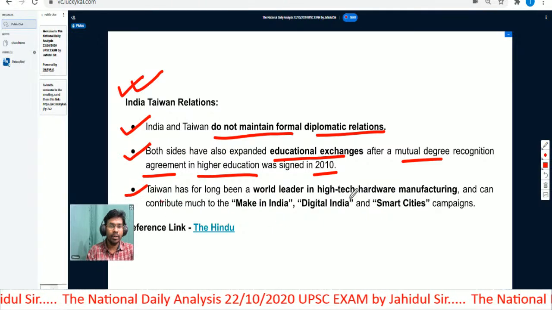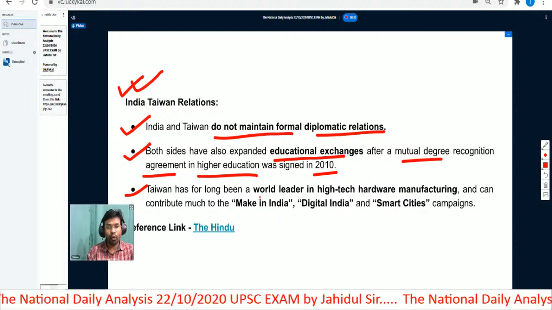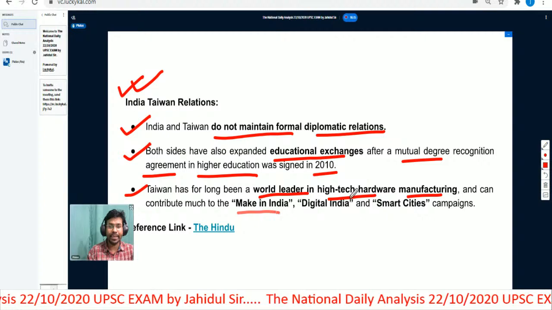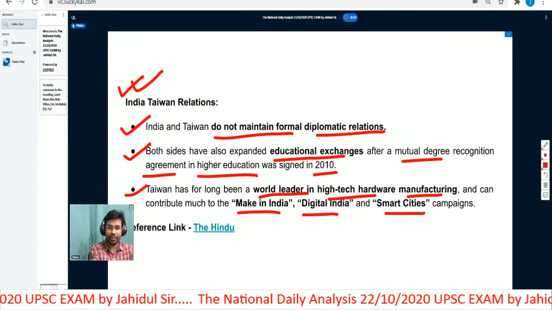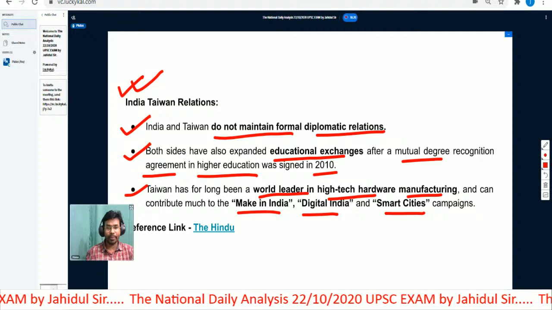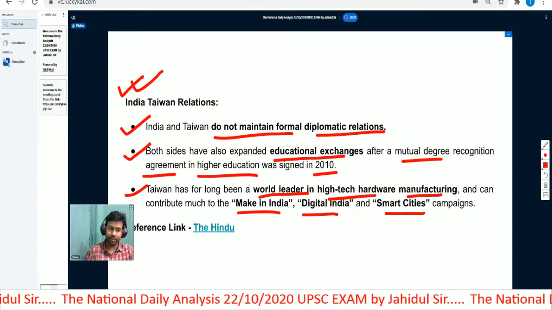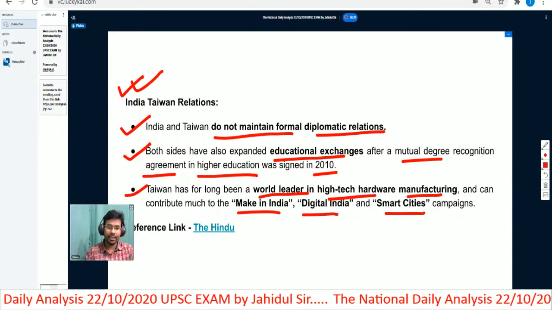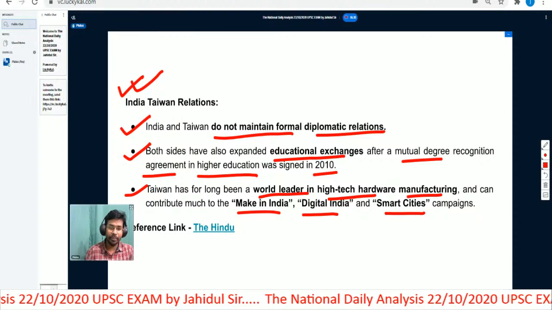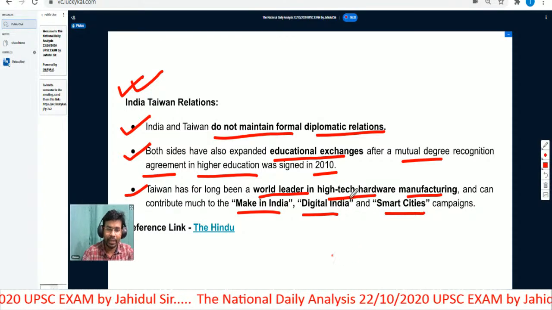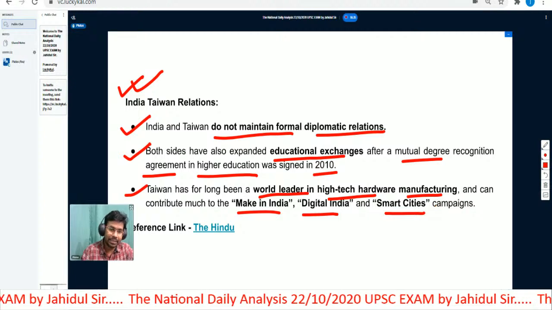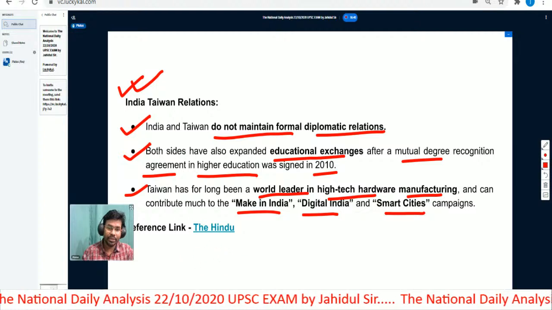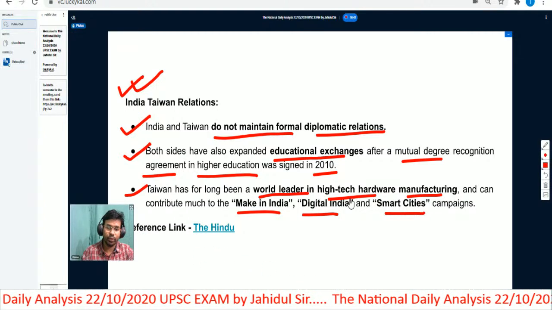Then, Taiwan has for long been a world leader in high-tech hardware manufacturing and can contribute much to the Make in India, Digital India and Smart Cities campaigns. It is a technology-driven economy, and we do have various programs in India where we need the help of Taiwan, in our Make in India, Digital India and Smart Cities campaigns. If you want to read about current happenings related to this, you can follow this link from The Hindu to learn more about it.